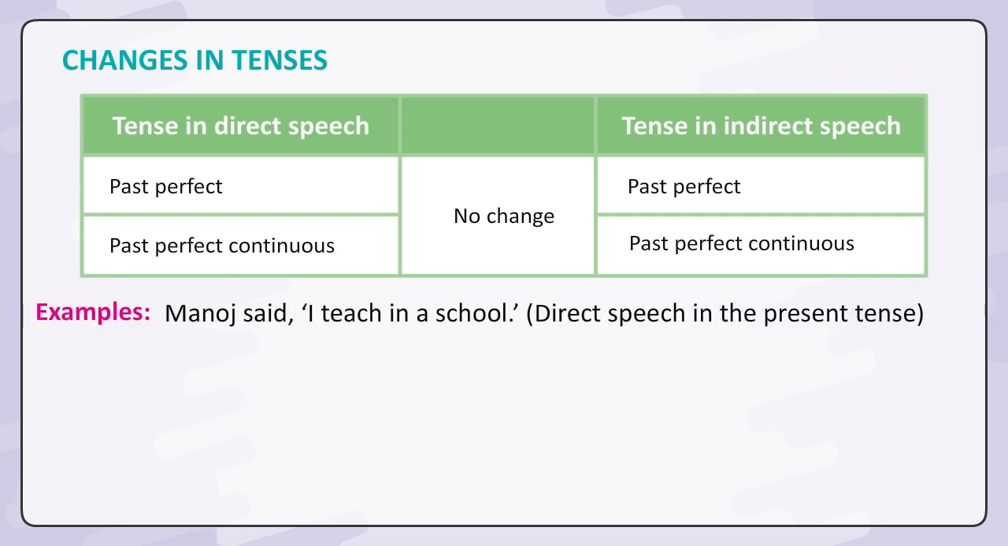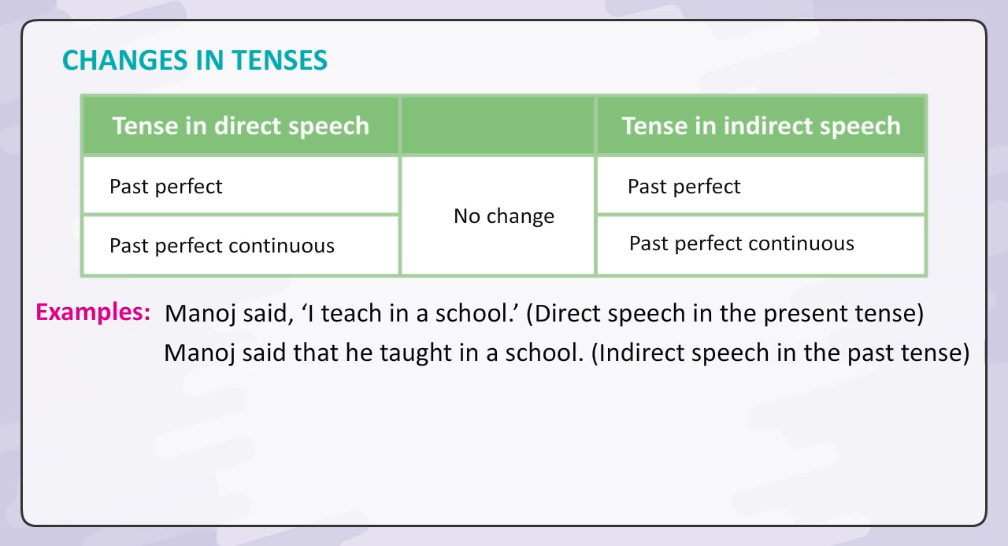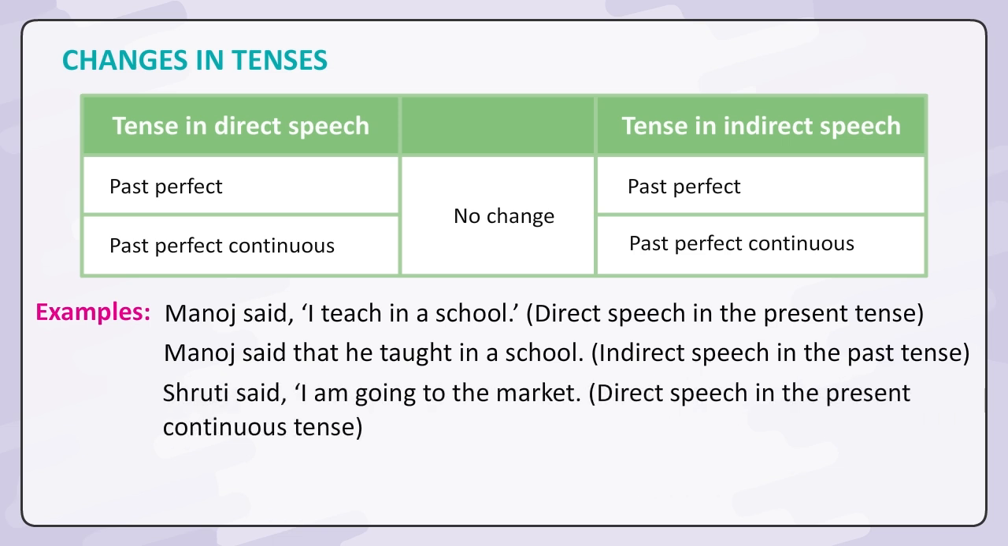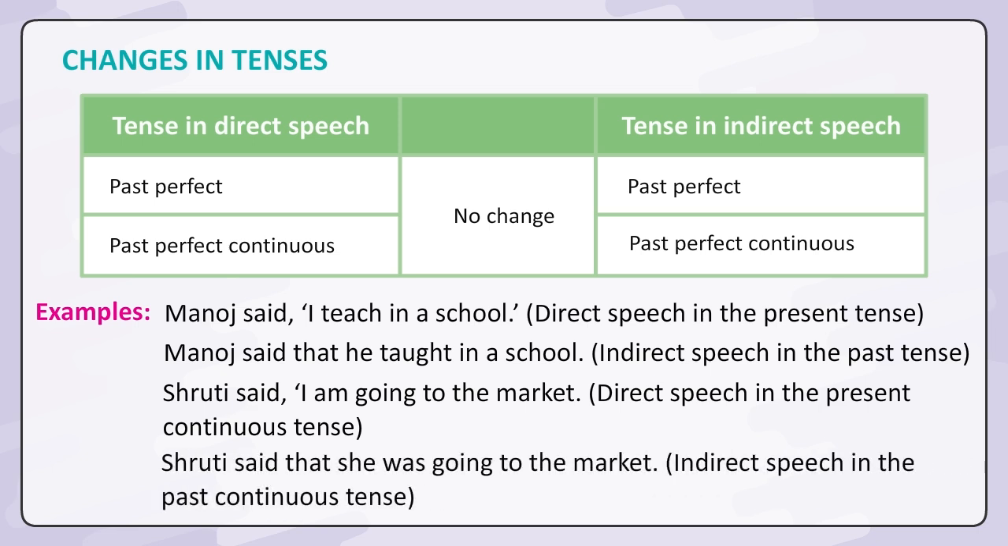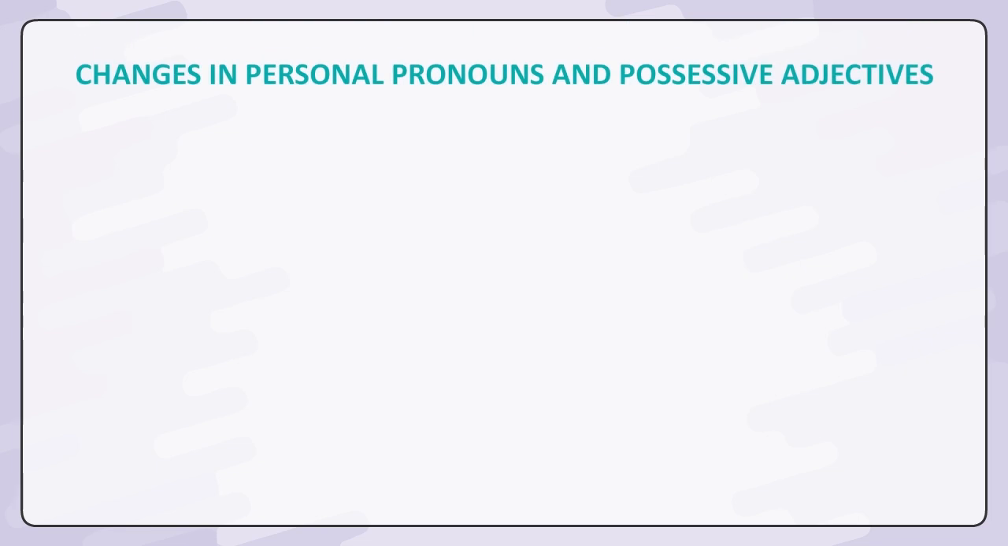Examples. Manoj said, "I teach in a school." Direct speech in the present tense. Manoj said that he taught in a school. Indirect speech in the past tense. Shruti said, "I am going to the market." Direct speech in the present continuous tense. Shruti said that she was going to the market. Indirect speech in the past continuous tense.